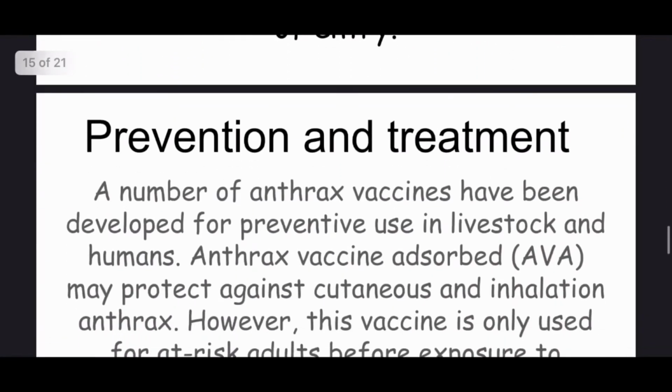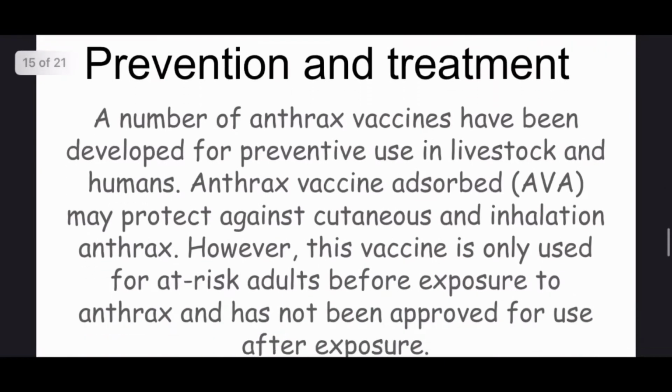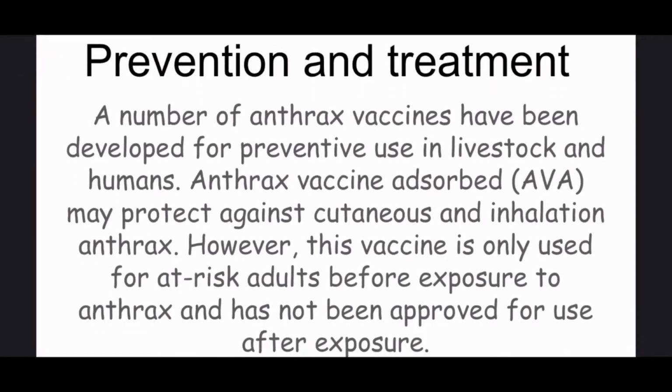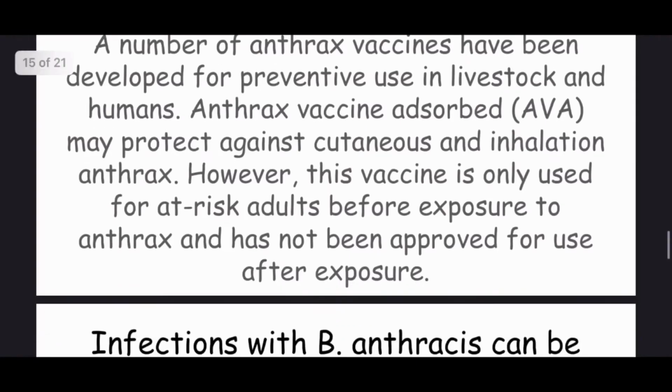Prevention and treatment. So, what is the prevention and treatment? A number of anthrax vaccines have been developed for prevention, for use in livestock and humans. Anthrax vaccine adsorbed, AVA, may protect against cutaneous and inhalation anthrax. However, this vaccine is only used for at-risk adults before exposure to anthrax and has not been approved for use after exposure.